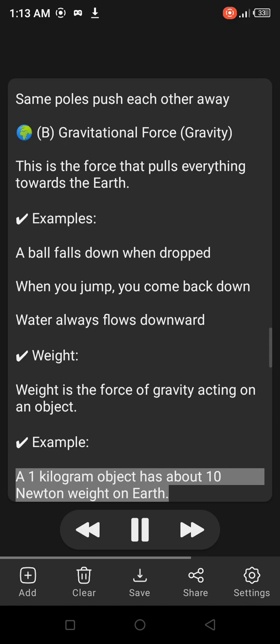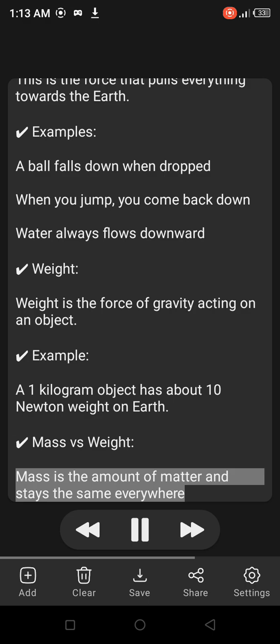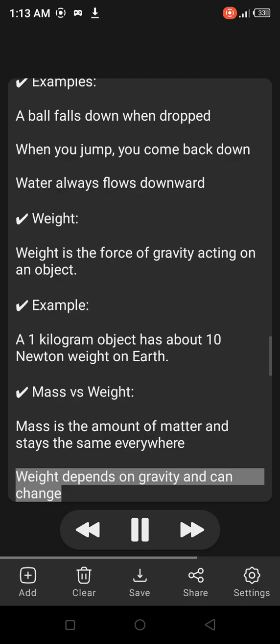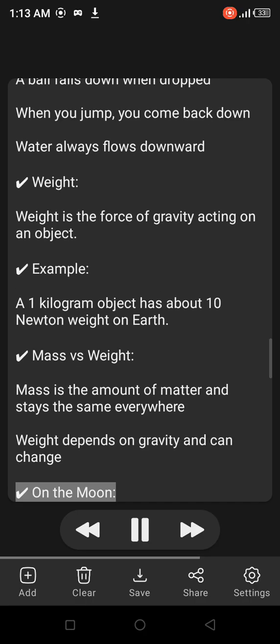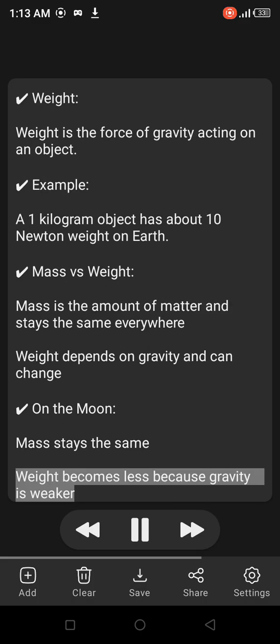Example: a 1 kilogram object has about 10 Newton weight. Mass vs weight: mass is the amount of matter and stays the same everywhere. Weight depends on gravity and can change. On the moon, mass stays the same, but weight becomes less because gravity is weaker.